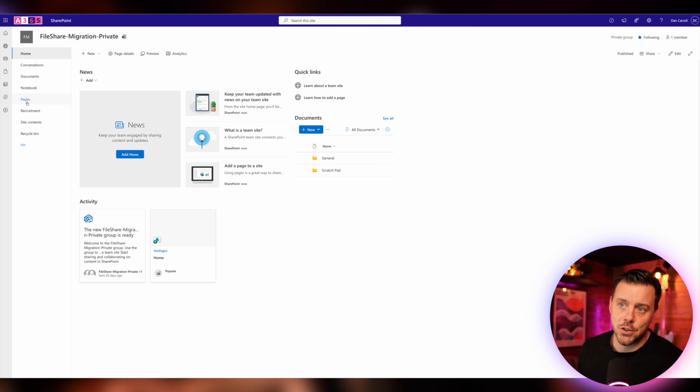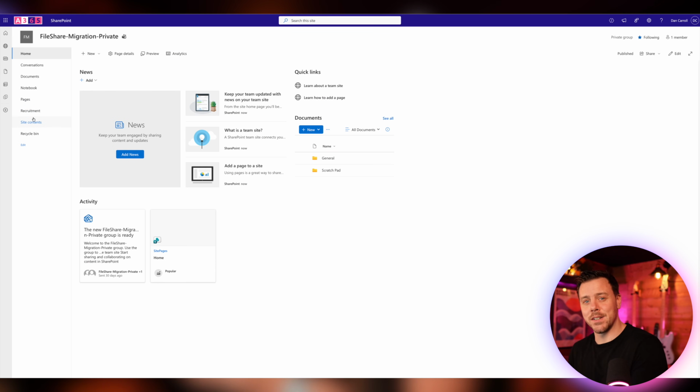And so now you'll have all of your libraries in here. You'll have your substructures. You may or may not have turned on or off the create folder option, and you've restricted permissions where you need to. And it's at that point you just want to make sure that your navigation reflects the content of the site. Remember, we want to make it easy for people to find what they're looking for. I'd say it's even a good idea to update this page to have some quick links to these document areas. Again, anything you can do to solve our pain points of people knowing where stuff lives and what goes where.